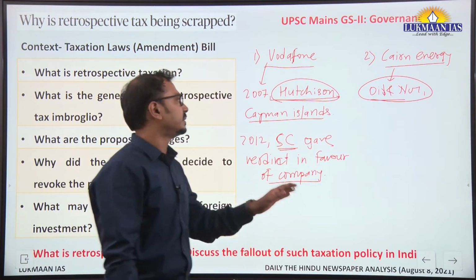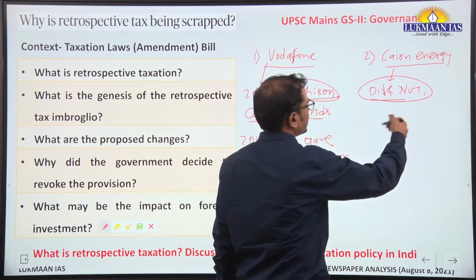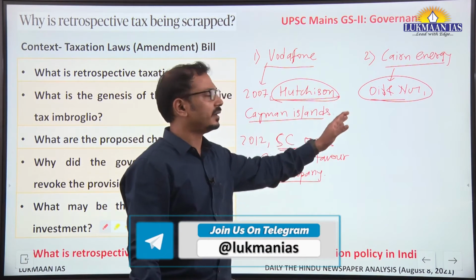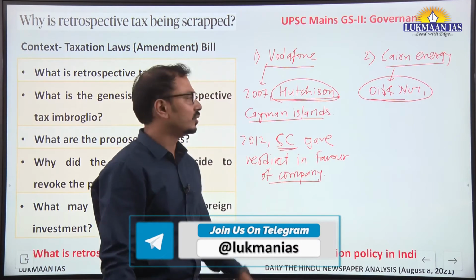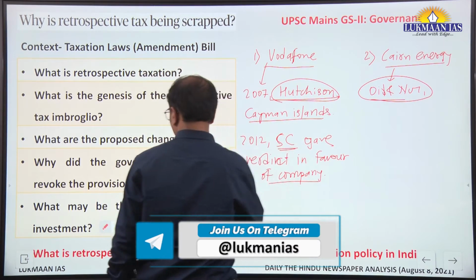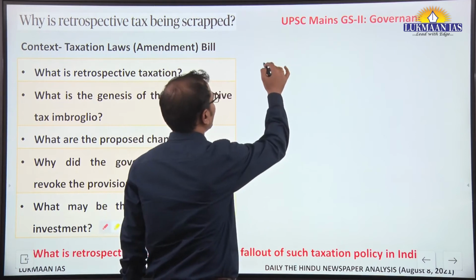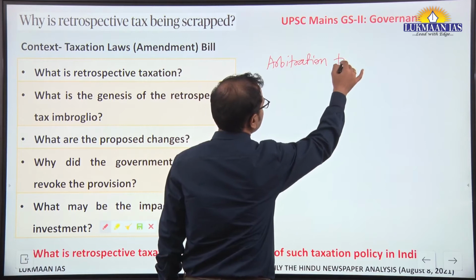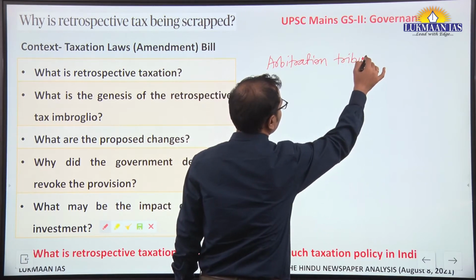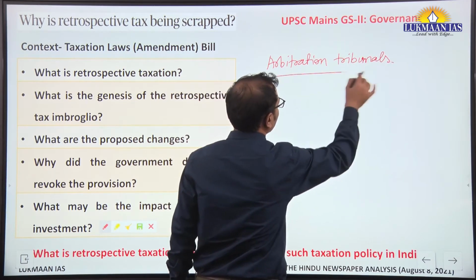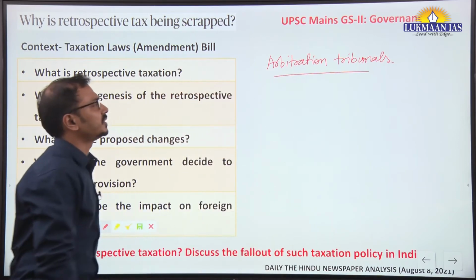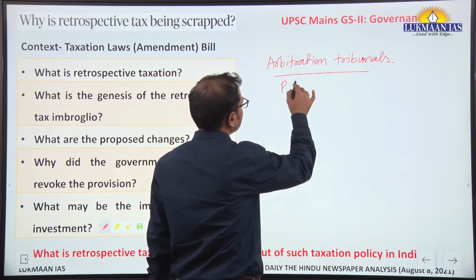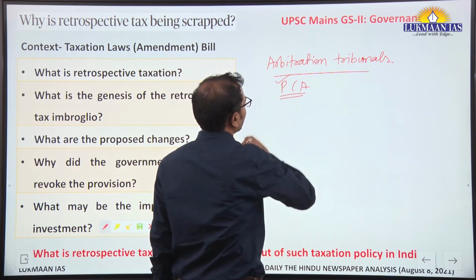After this transaction, the Indian government seized some of the assets of the Vedanta Group and Cairn Energy also. This led these companies to move to arbitration tribunals at the international level, like the Permanent Court of Arbitration, PCA, where Vodafone had won the case.